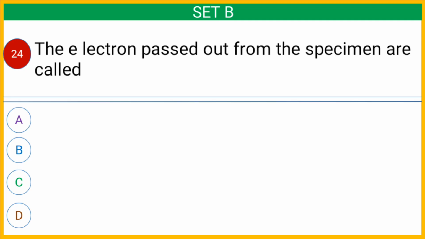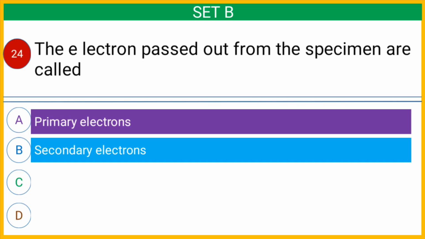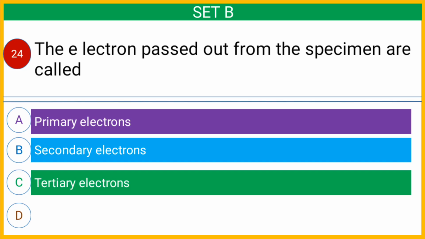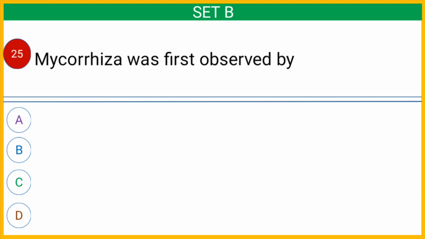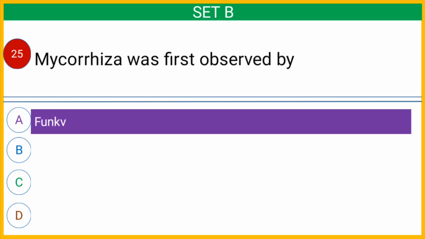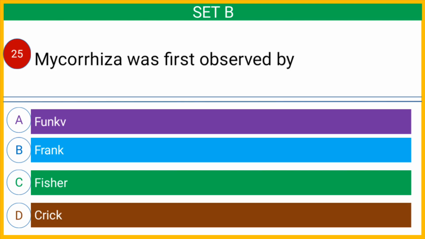Question number 24. The electrons passed out from the specimen are called option A primary electrons, option B secondary electrons, option C tertiary electrons, or option D none. And the correct answer is option B secondary electrons. Question number 25. Mycorrhiza was first observed by option A Funk, option B Frank, option C Fisher, or option D Crick. And the correct answer is option B Frank.